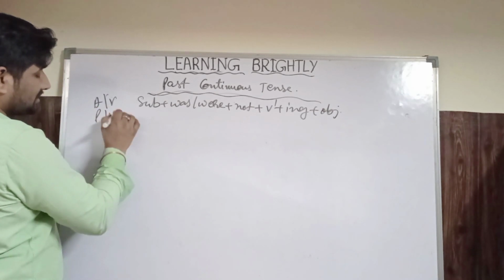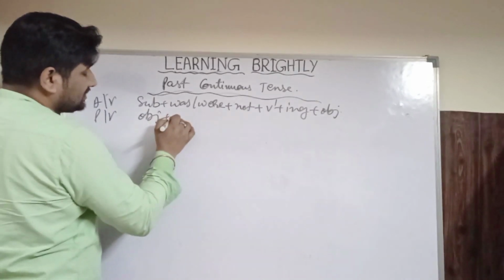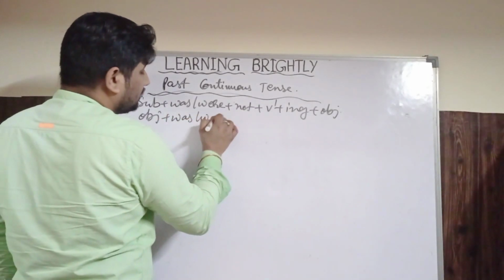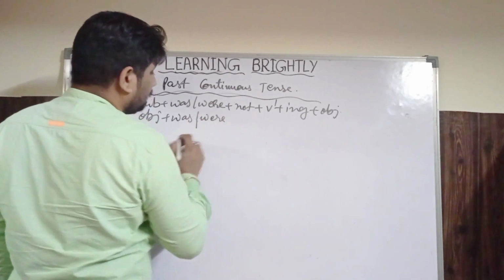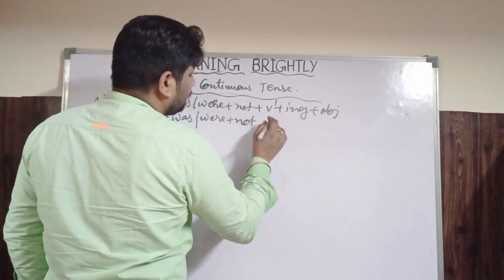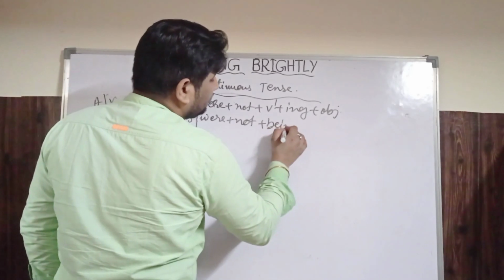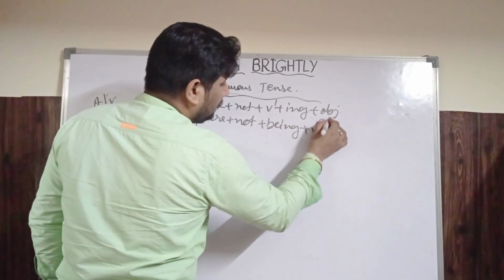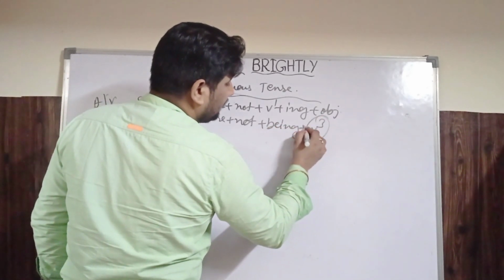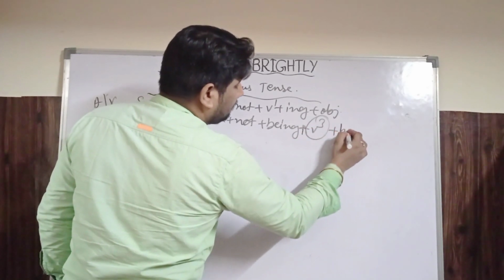While making into the passive voice, object will come first, then was were, then not, then being, third form of the verb, keep in your mind, by subject.